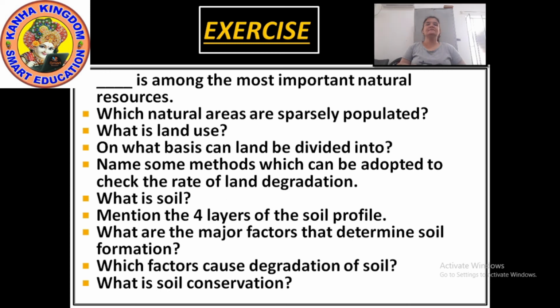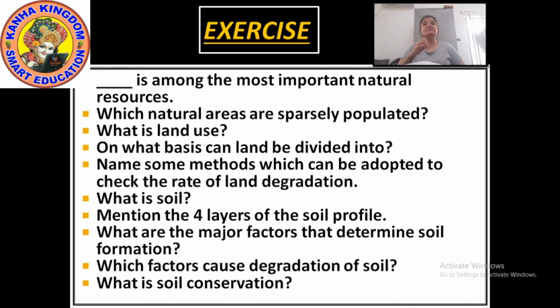Which factors cause degradation of soil? It is deforestation, overgrazing, overuse of chemical fertilizers or pesticides, rainwater, landslides and floods.